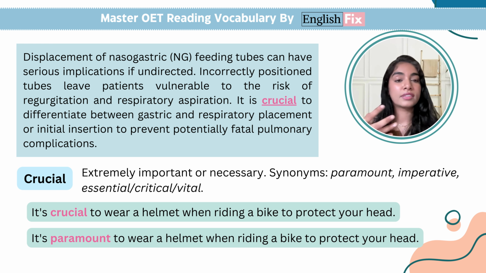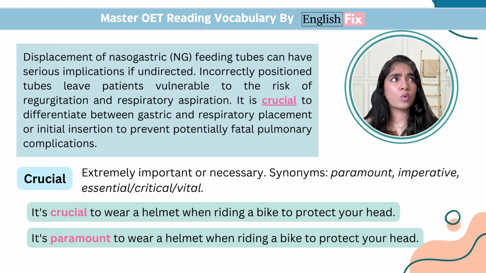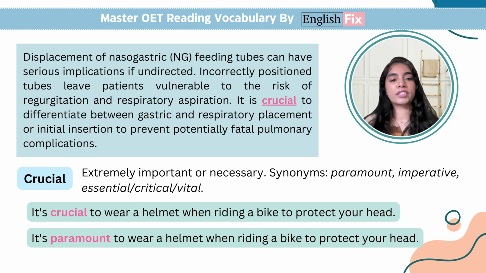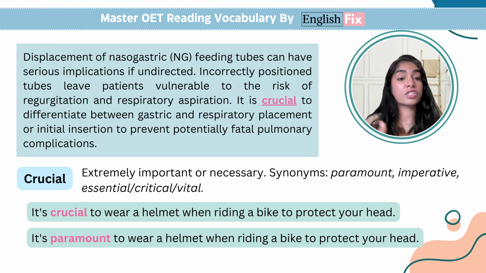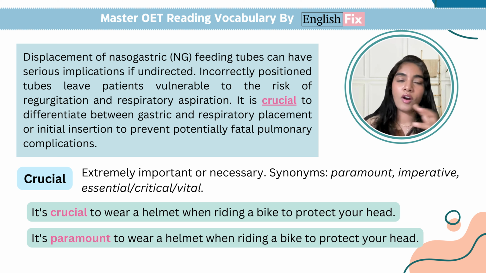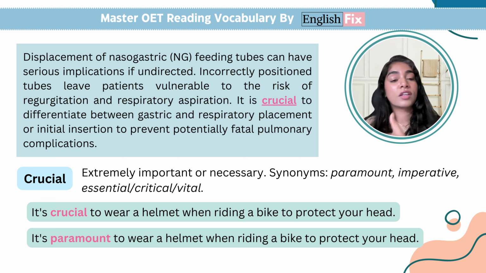In fact, in articles as well, these words are used commonly. Why are they used so often in articles? Because these are formal ways of saying that something is extremely important without actually repeating the word important. So here, paramount, imperative, essential, critical, and vital. All of these words can be interchangeably used with the word crucial.